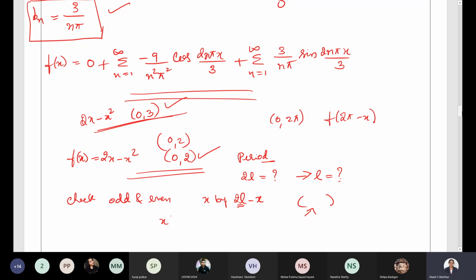This is the homework. You can do it after my class, and if you have any doubt or any extra question you need to work out, you can send it to me so that we can work it out in tomorrow's class, or else I'll discuss a few more questions in tomorrow's class. So I'm going very slowly so that the Fourier series concept will be clear to everybody. If any one of you has missed the classes, you can watch the recordings which are available on YouTube.